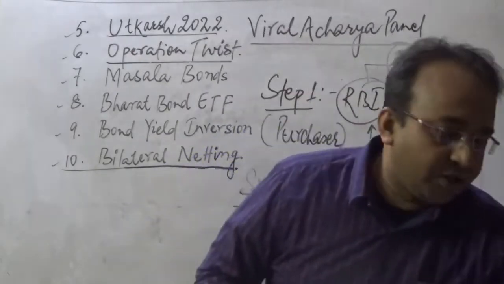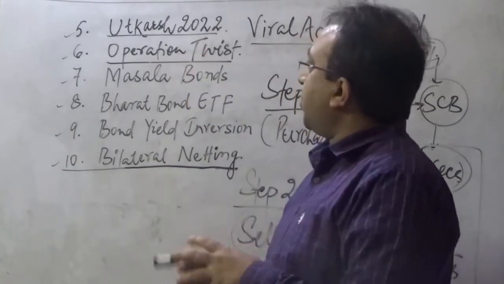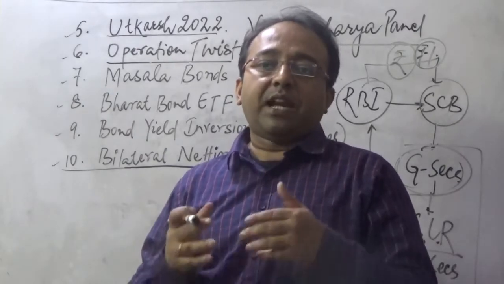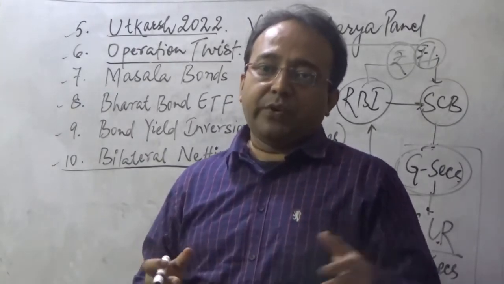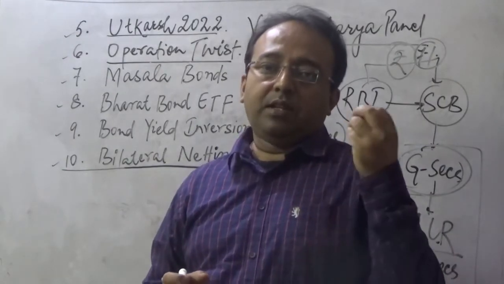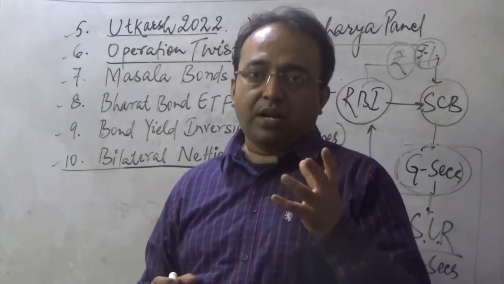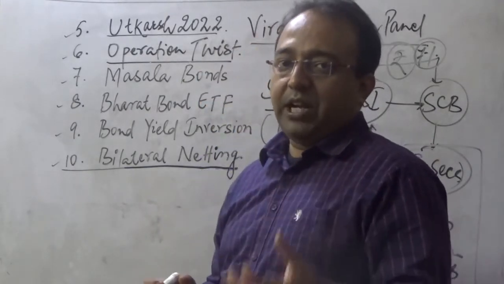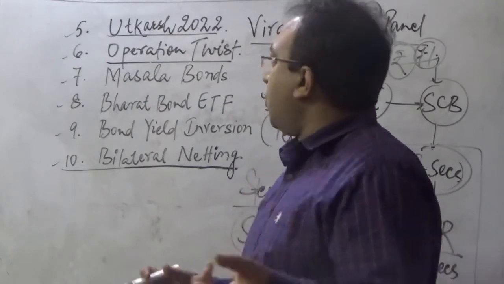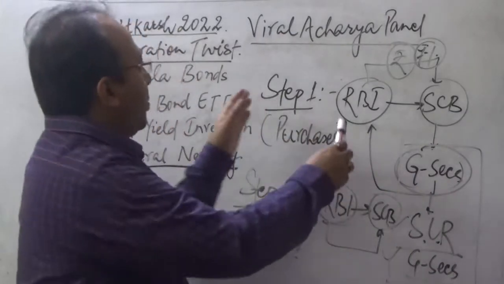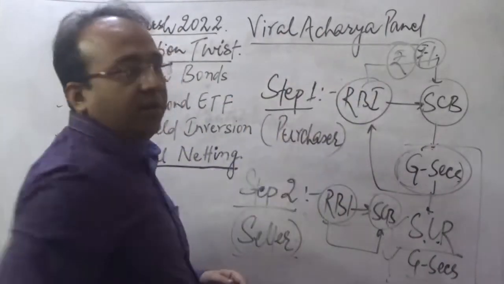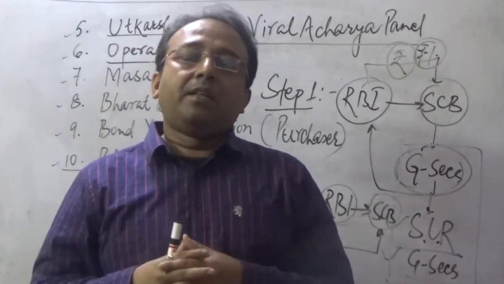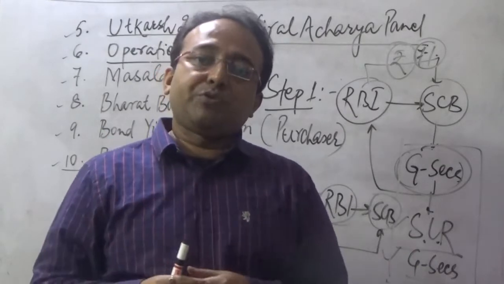Utkarsh 2022 is a very important issue, especially in the context of the rising number of non-banking financial institutions failing in India in the last few years, especially in the backdrop of the failure of IL&FS, that is Infrastructure Leasing and Financial Services. This institution failed in 2019, due to which the RBI had to constitute the Viral Acharya panel to recommend how the RBI can monitor the functioning of non-banking financial institutions in our country.